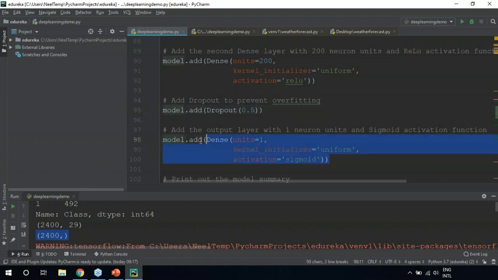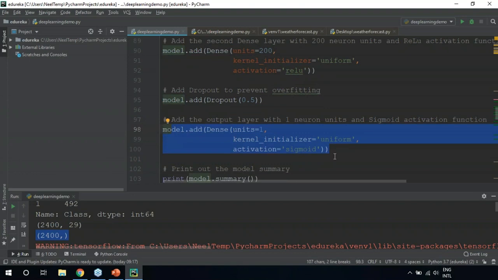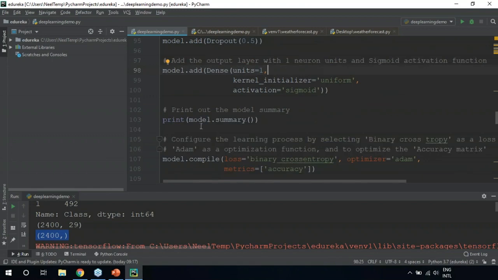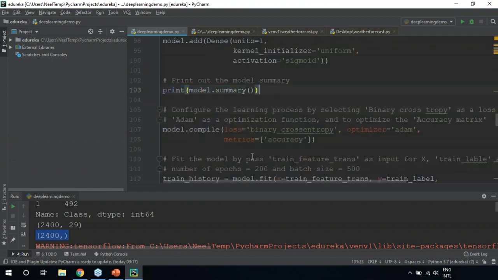Now this last layer is our output layer. In the output layer, we'll obviously have only one neuron. We'll have one neuron that will show us the output class, either 0 or 1. 0 will show us non-fraudulent transactions and 1 will denote a fraudulent transaction. That's why we have only one neuron over here, and the activation function here is sigmoid, since the number of neurons is only 1. After that, we're printing the model summary. Now, I'll show you the summary and everything.